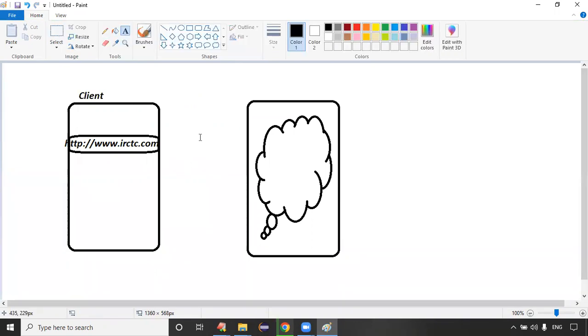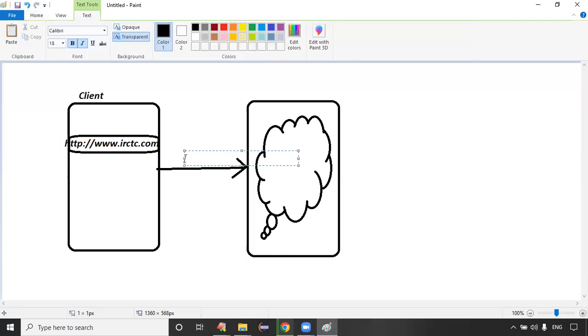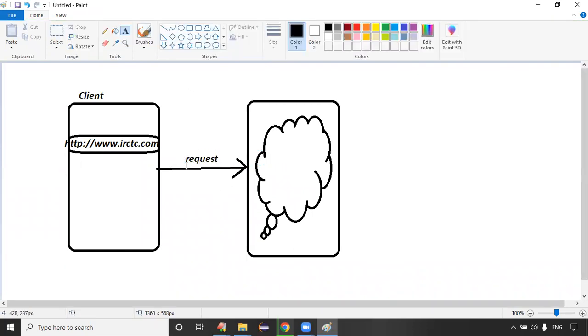What is the responsibility of the client? Client means who sends the request and who takes the response. This is called the client.